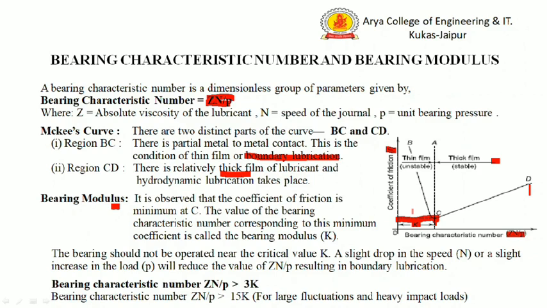So, in order to avoid this situation, the bearing characteristic number should be greater than 3 times the bearing modulus. For large fluctuations, the bearing characteristic number Zn by P should be greater than 15 times the bearing modulus.